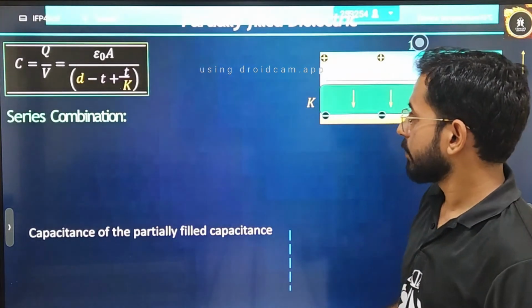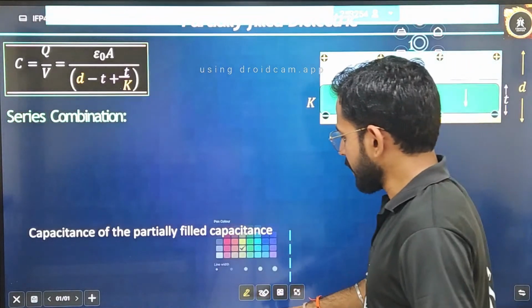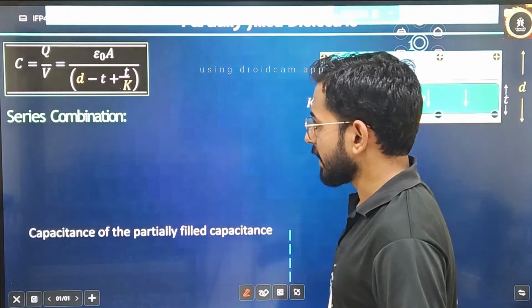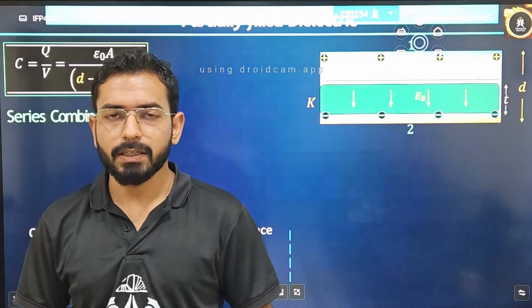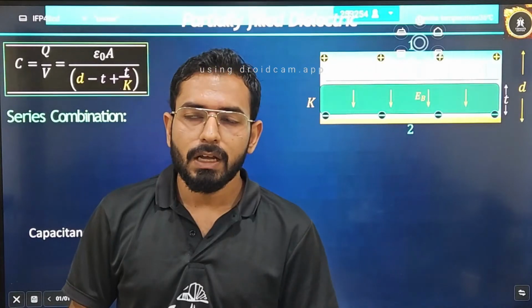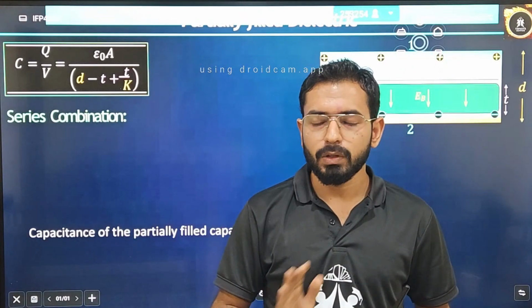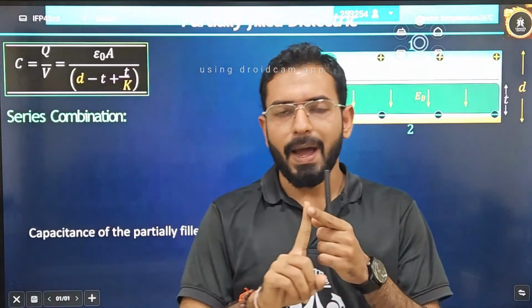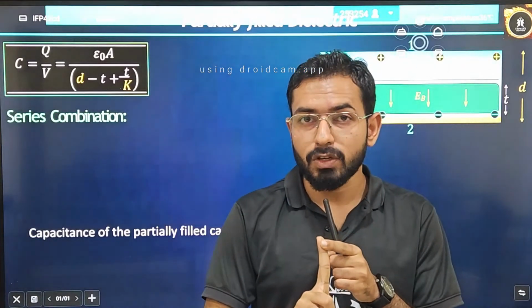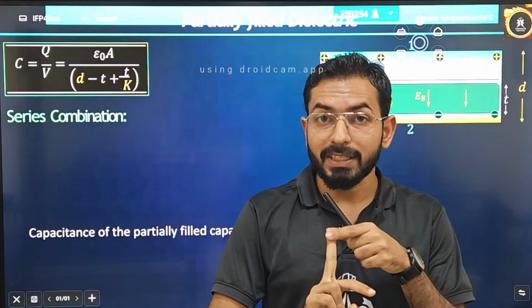Now, series combination for partially filled dielectrics. Now, how will you judge? First question is, how will you judge whether it is a series combination or parallel combination in partially filled dielectrics? Very simple thing. For series and parallel, you don't have to think anything. I told you only. Just remember two things. For parallel combination, potential difference is always same. For series combination, potential difference is different.